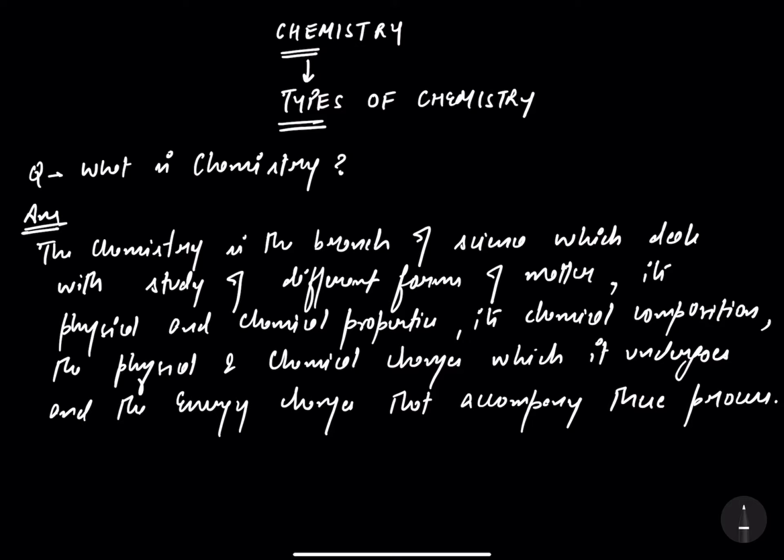So here what I have written, chemistry is a branch of science which deals with the study of different forms of matter, its physical and chemical properties, its chemical composition, the physical and chemical changes it undergoes, and the energy that accompany these processes.